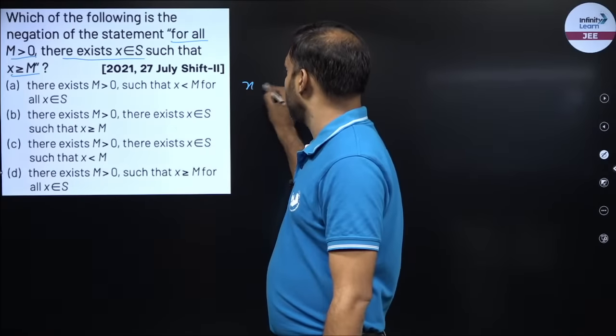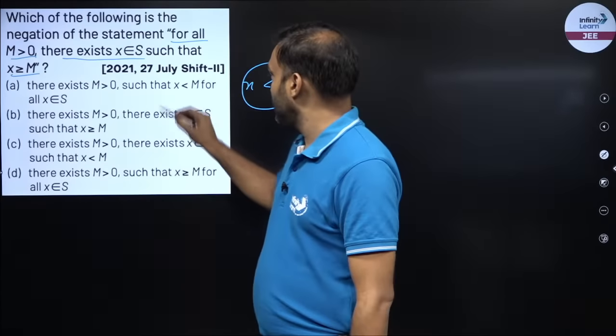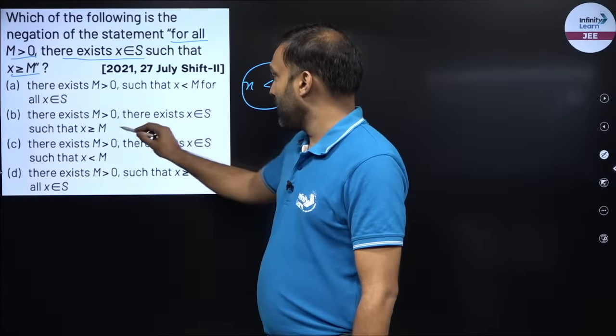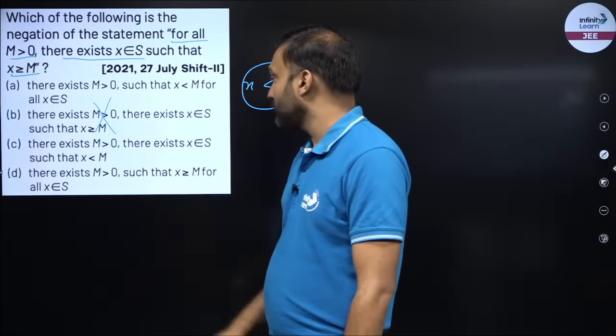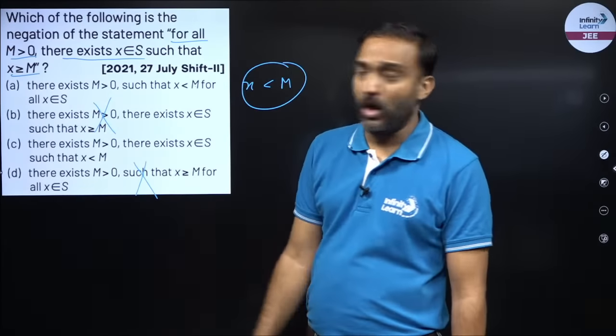So I know in my statement I should see this part, x less than m. Where do I see x less than m? I have x less than m over here, I don't have it over here. So B cannot be the answer, D cannot be the answer. So the answer is either A or C.